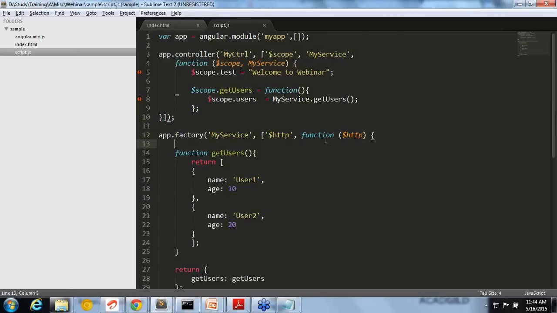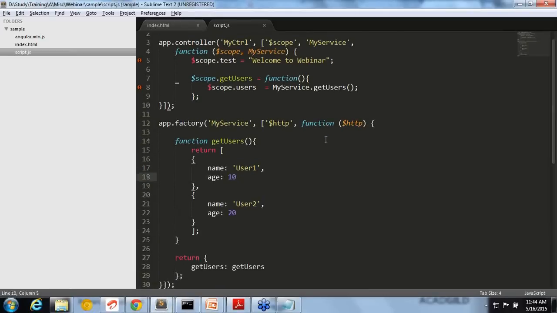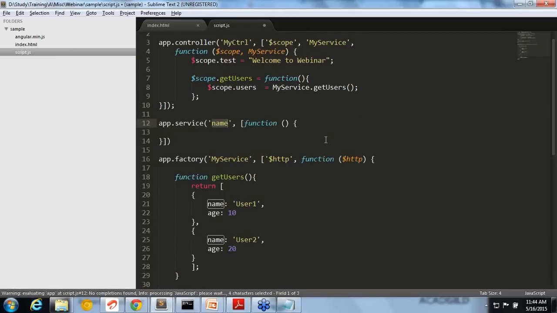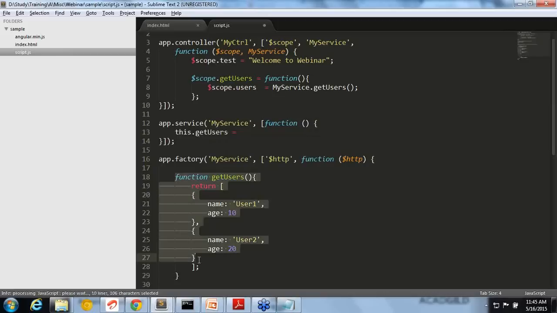Now the same thing, I can use service and factory; there are two methods if you go through normally. App.service is also available. This is exactly the same thing. There is no difference actually. If I am putting the same name here, my service, only the way you are writing will be different. Instead of this, I will put this.getUsers equal to, then I will pass the same thing.